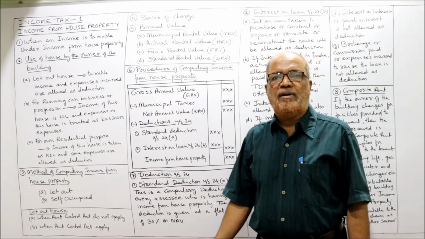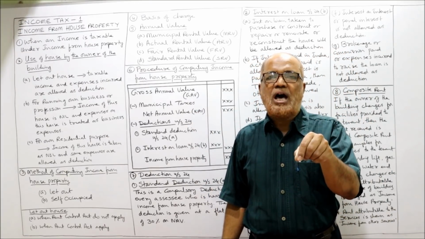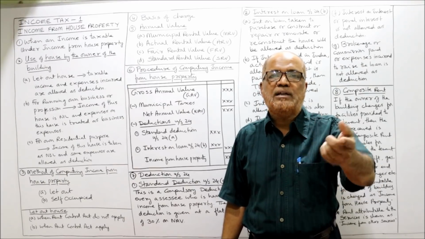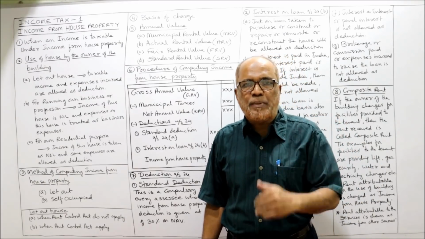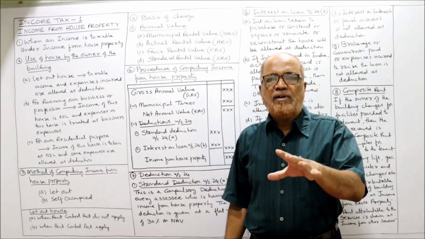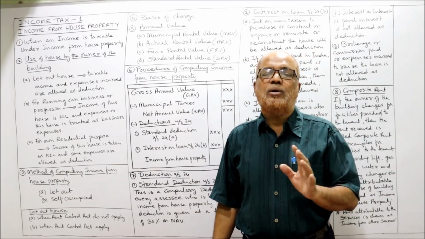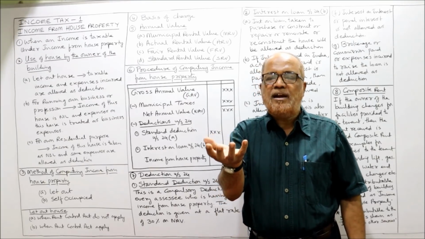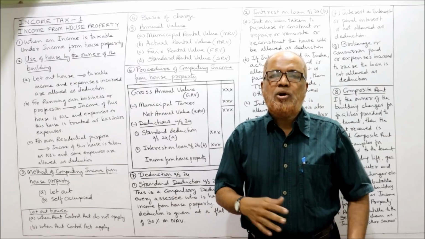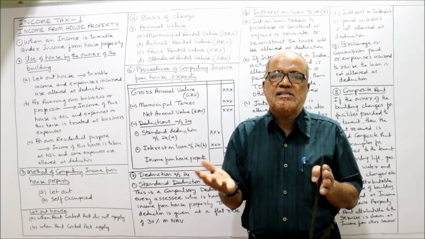Second, actual rental value. The rent actually charged by the owner, the landlord, to the tenant. How much the tenant is paying as rent, that is called actual rent. Fair rental value is the rental value which applies to that particular area, that is, the rental value of that building in that area, because similar areas will fetch similar rent.